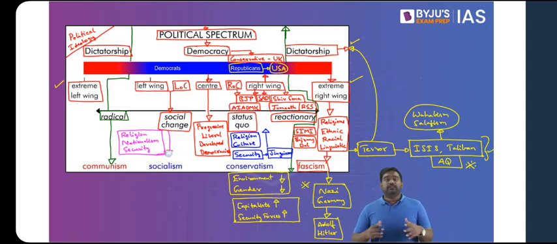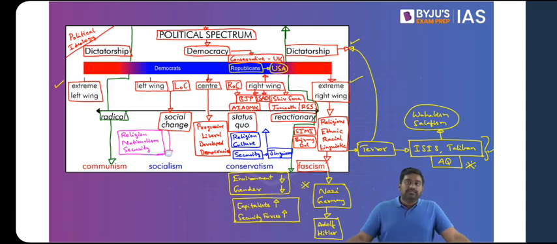Left wing largely believes that the whole world is one state. So national identities are not too important here. It's not that a nation should be built on one religious identity or one racial ethnic identity. These identities get erased towards the left wing.